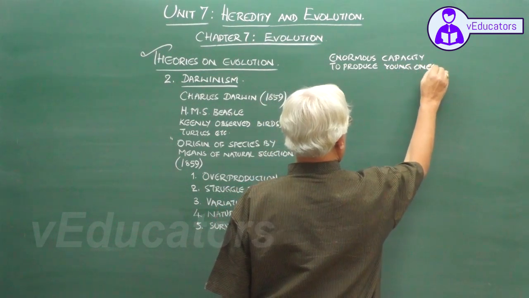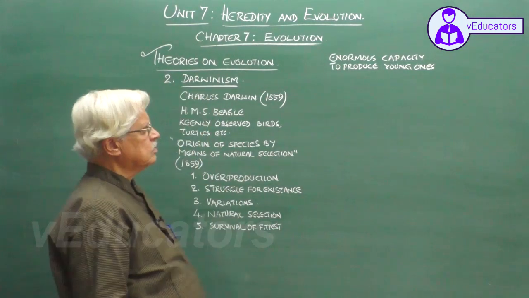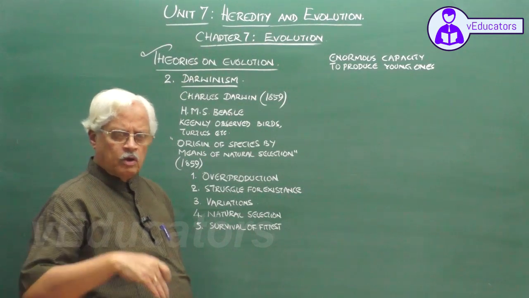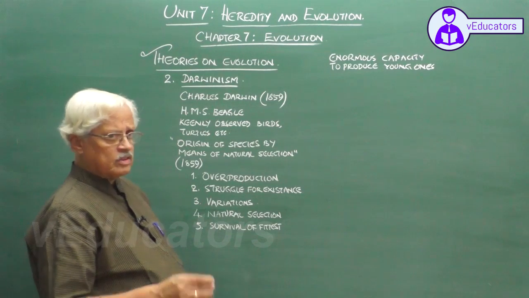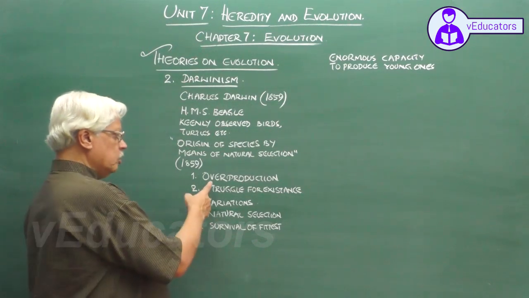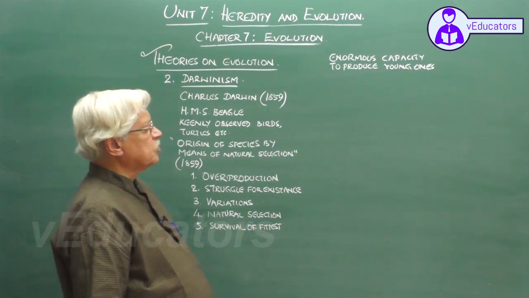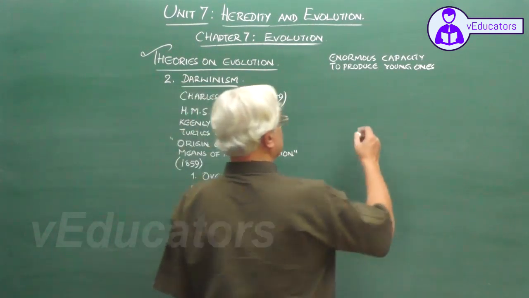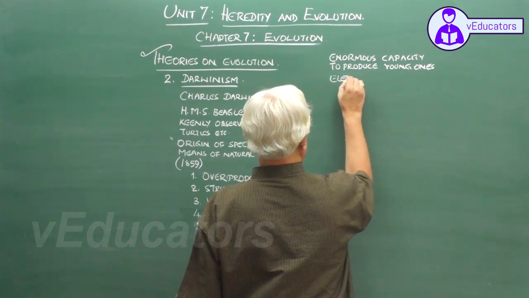Darwin found that every organism has a capacity to produce large number of offspring, more than that actually survive. So he called it as overproduction. To support this idea, he gives a number of examples. One such example is that of elephants.